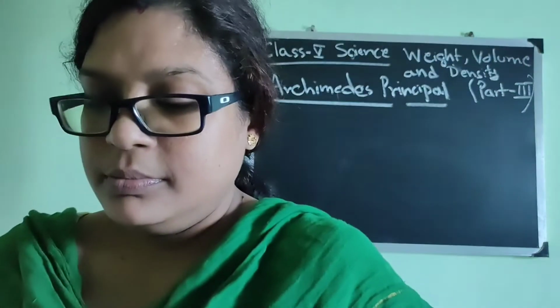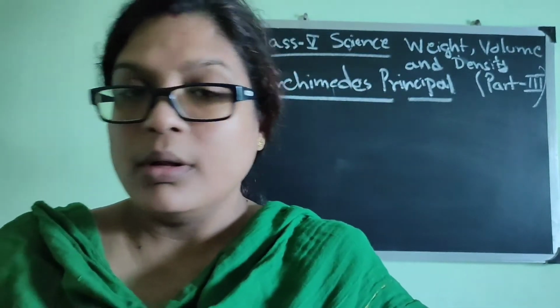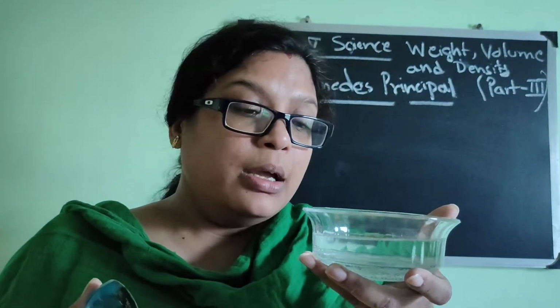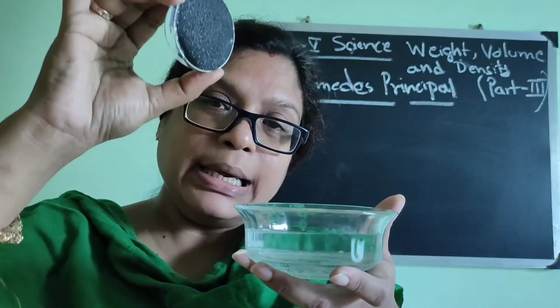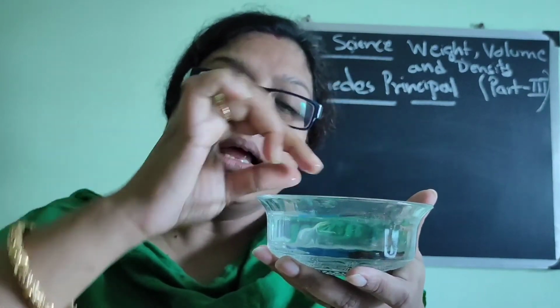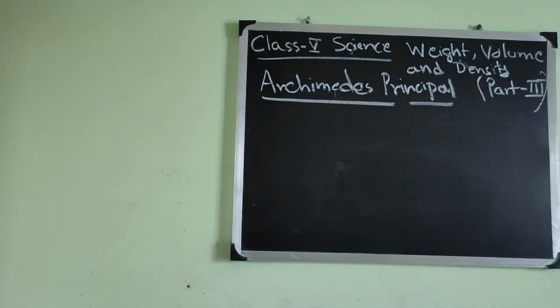So when you put the brick in the water, the level of water in the bucket goes up. This is because the brick displaces the water to make space for itself. Now see, when I am putting this one inside the water, why is the level of the water increasing like this?